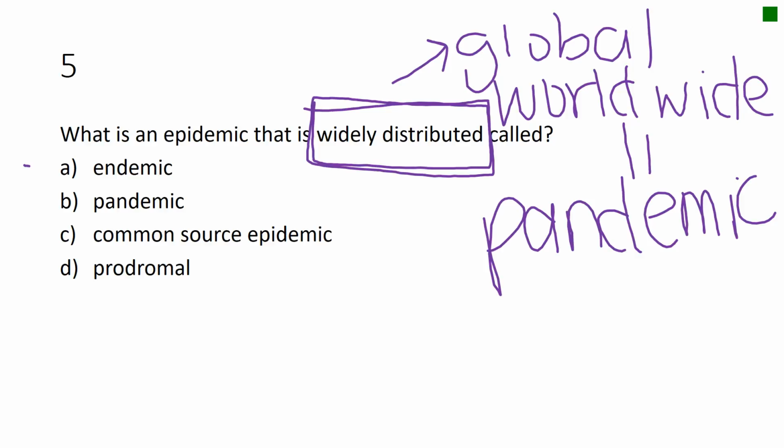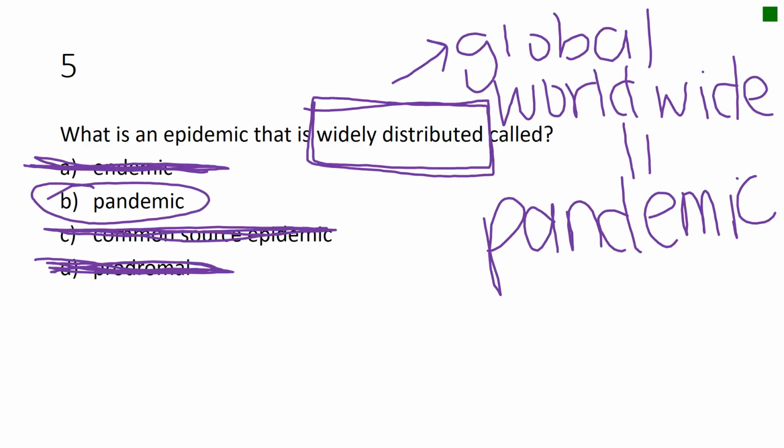Y'all, we haven't even talked about something called an endemic, so that's probably not the answer. B, pandemic. C, common source epidemic. We never called anything a common source epidemic. That can't be the answer. D, prodromal. Again, never talked about anything like that. So just eliminating the ones that we've never discussed, it brings you to B, pandemic.